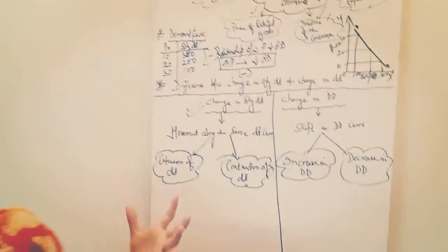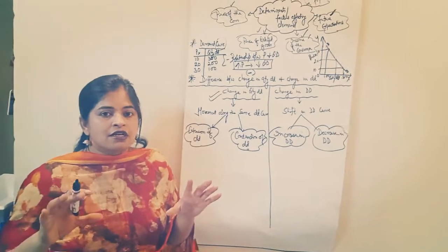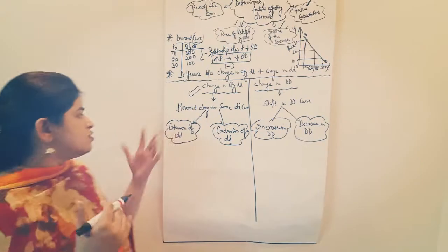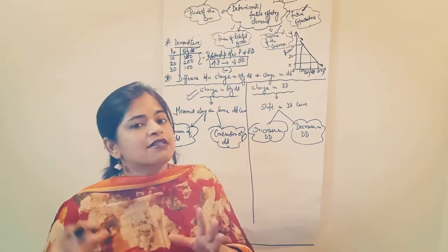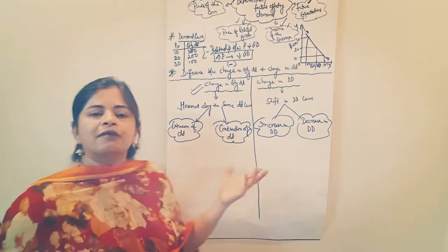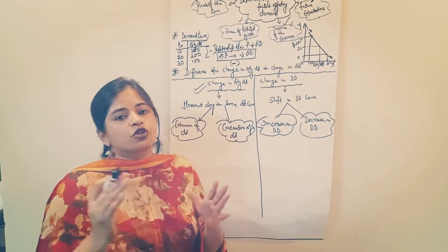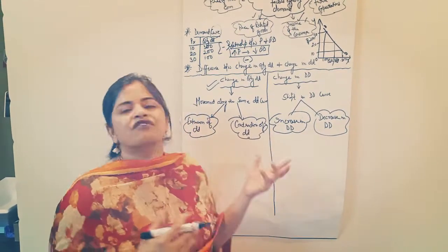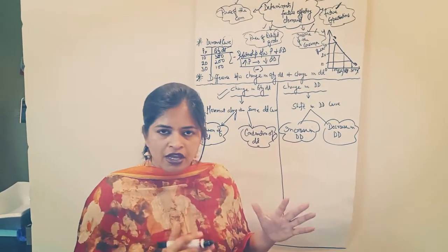Students, extension of demand basically refers to a situation when demand expands. How does demand expand? When the price falls. So extension of demand refers to a situation when there is an increase in demand due to a fall in the price of the commodity. And contraction of demand means when demand contracts, that is, when demand is reduced because the price of the commodity increases. So contraction of demand refers to a situation when demand decreases due to an increase in the price of the commodity.